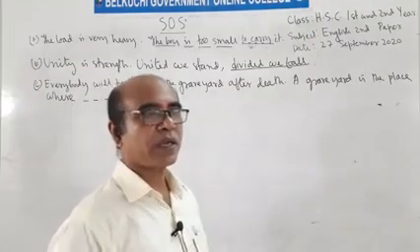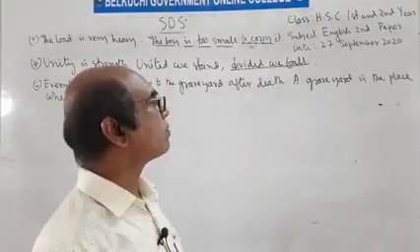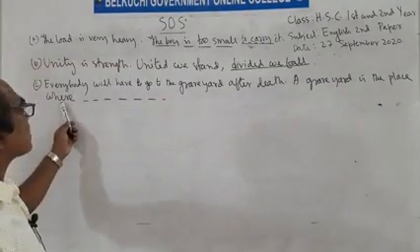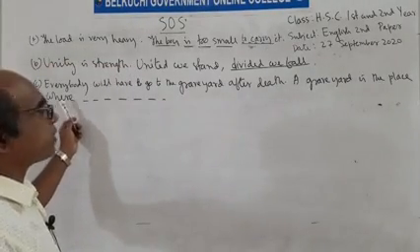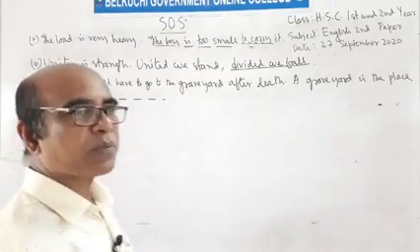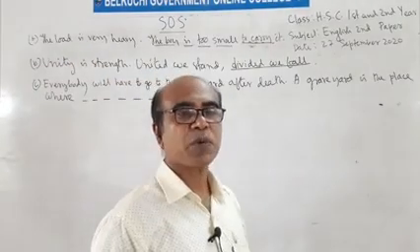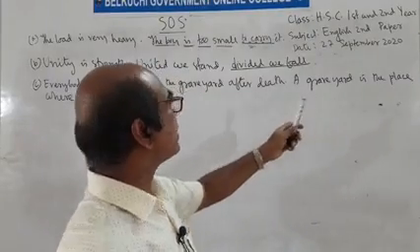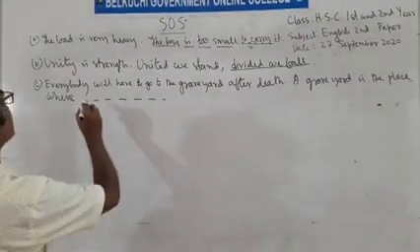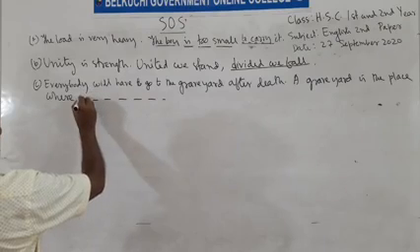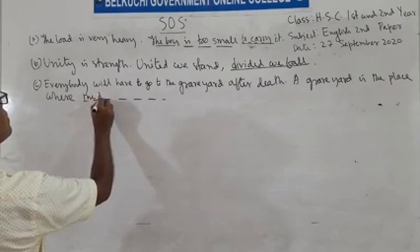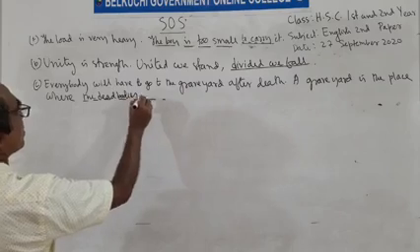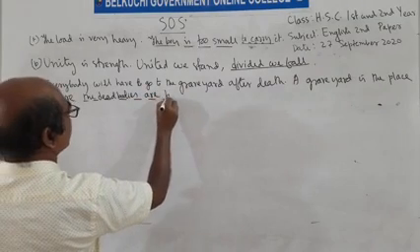Everybody has to go to the graveyard after death. A graveyard is the place where, as we find where in this sentence, then we'll have to make a relative clause to complete the sentence. A graveyard is the place where the dead bodies are buried.